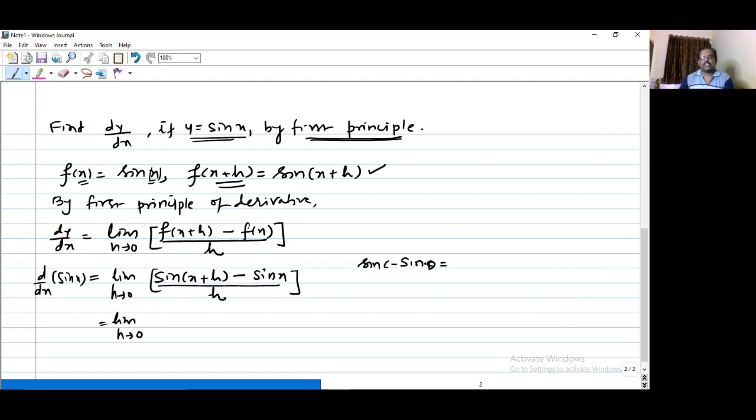So what is that formula, sin c minus sin d? It will be 2 cos((c+d)/2) into sin((c-d)/2). This is the formula here. यहाँ c और d का वैल्यू क्या है? c will be x+h and d will be x.